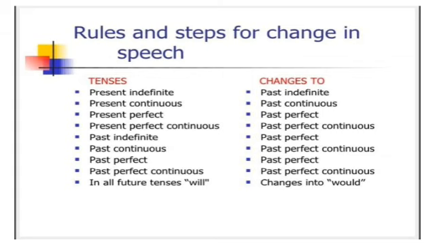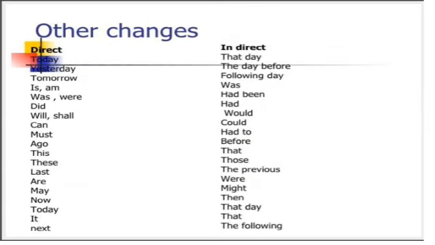The first change for them is the change of the tense. So tenses are changed accordingly. All the present tenses will change into their respective past forms. Two past tenses, past indefinite and past continuous, will change into past perfect and past perfect continuous, and the rest of past perfect and past perfect continuous will remain the same. All the future tenses will not change, but if there comes will or shall, it should change to would. Okay, there are certain changes of words. You have seen a series of words here, so you will change accordingly.